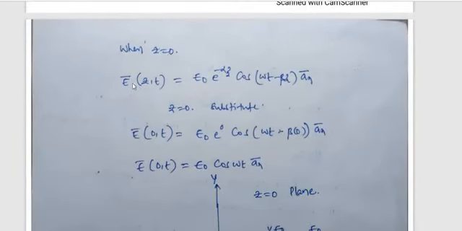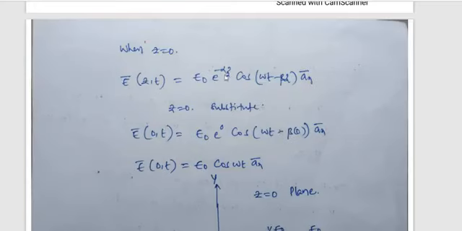See, E bar of z comma t is equal to E naught e power minus alpha z cos of omega t minus beta z times ax bar. So if z is equal to 0, what happens here? E bar of 0 comma t is equal to E naught e power alpha into 0.